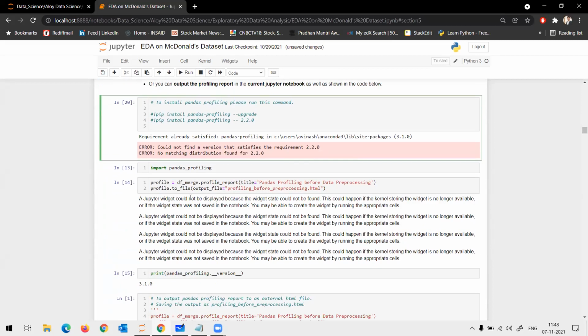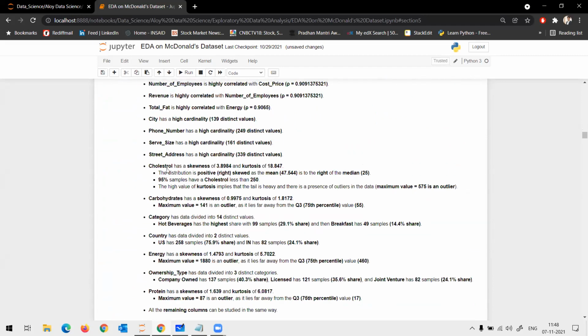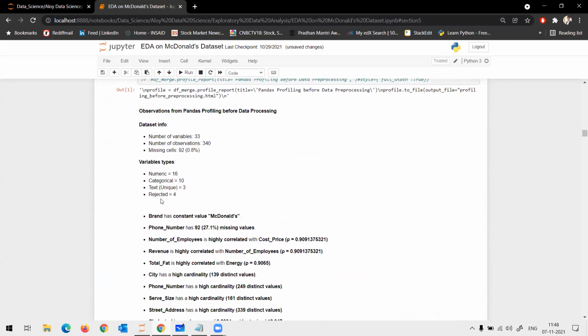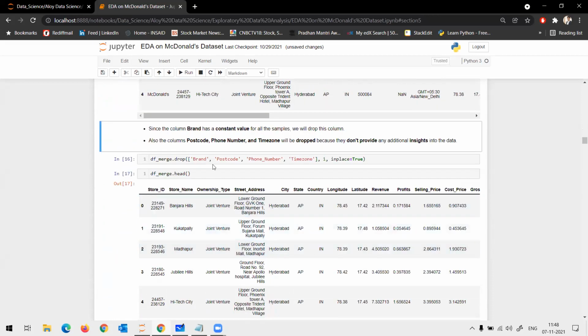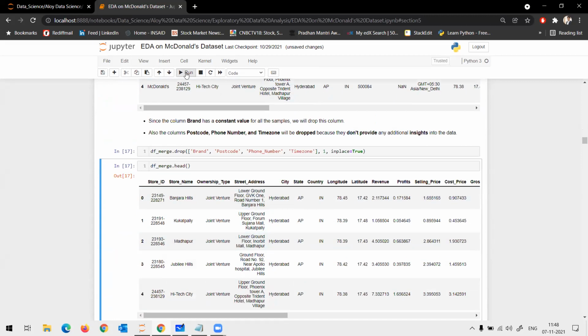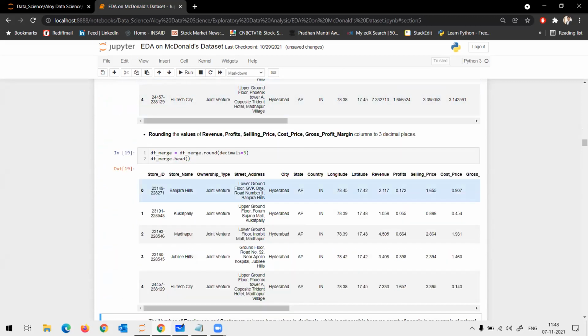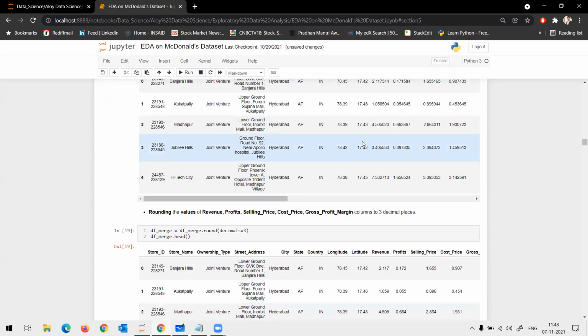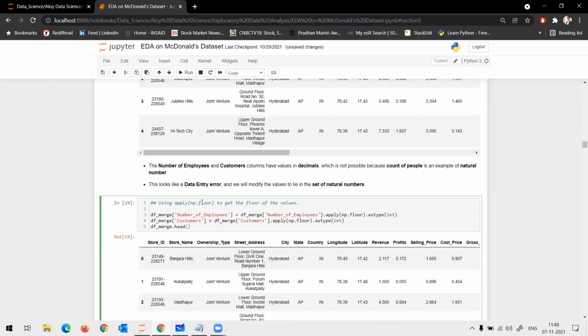After that, we did profiling, and we noted what the issues with the dataset were. After that, we deleted the features which were not important. We rounded off the decimal points because there were too many decimal places in certain columns, correct?